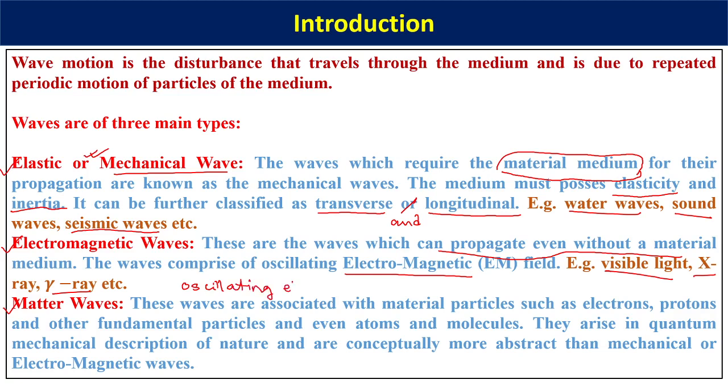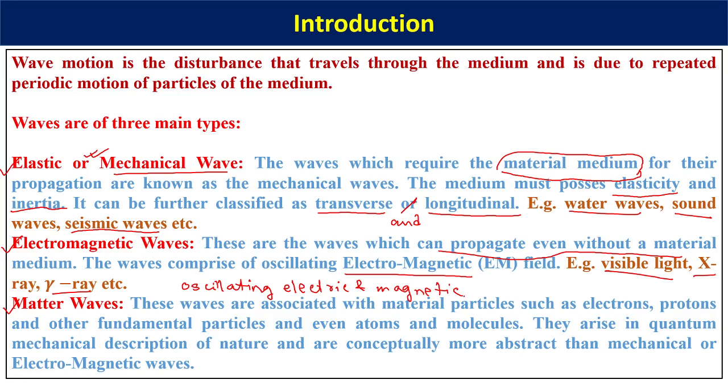So maybe at this time you do not know what is an electric field, but that will eventually become clear in the next year, that means HS second year. So basically for the time being you just understand that these kinds of waves propagate by oscillating electric and magnetic field. All right, so in the pictorial representation this will become even more clear.